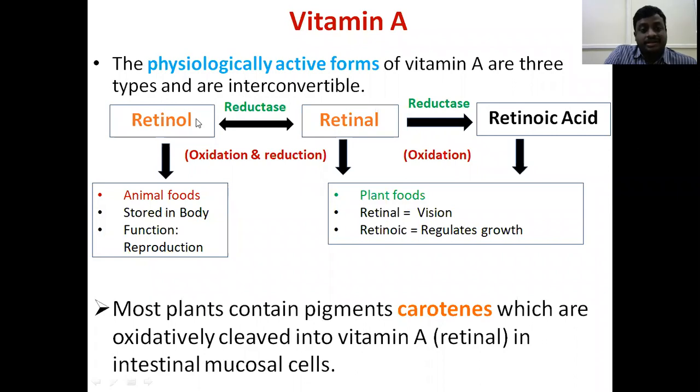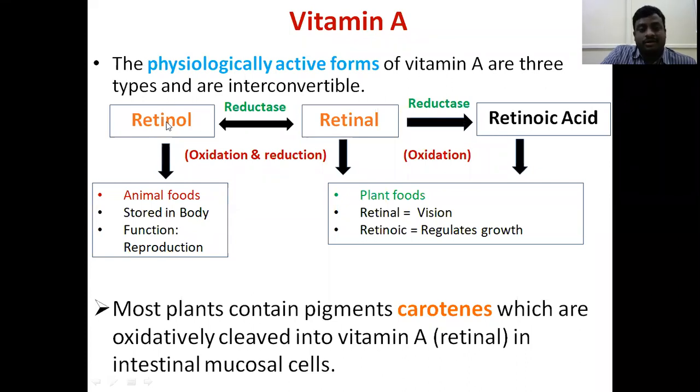When retinol is oxidized, it is converted to retinal. When retinal, in the presence of the reductase enzyme, is reduced, it becomes retinol. From retinal, retinoic acid is produced, but there is no reduction reaction back. Retinoic acid is not interconvertible.